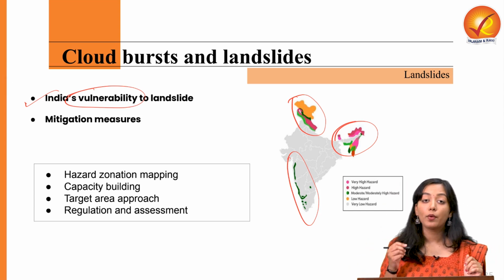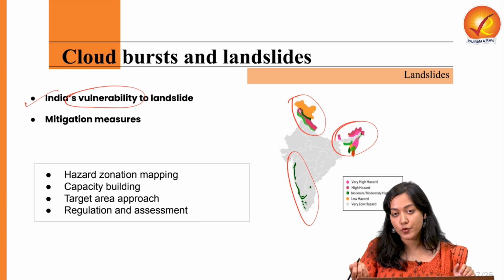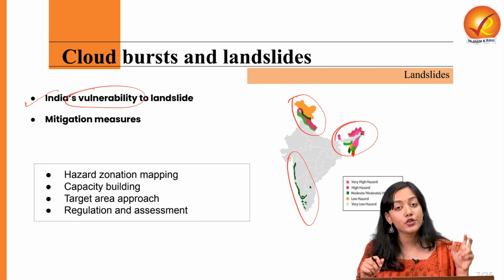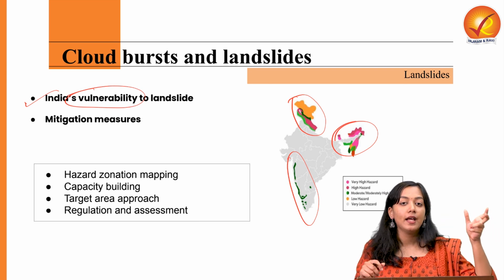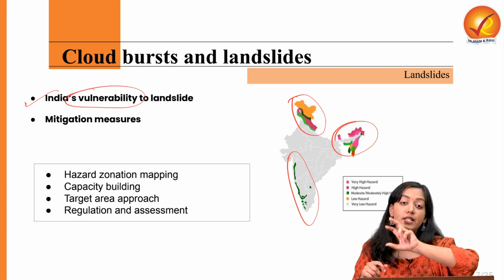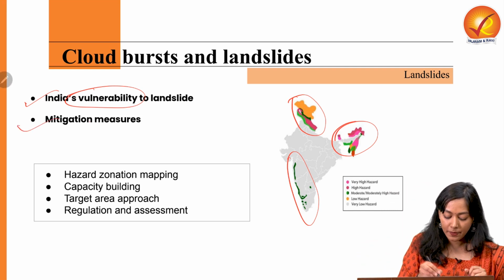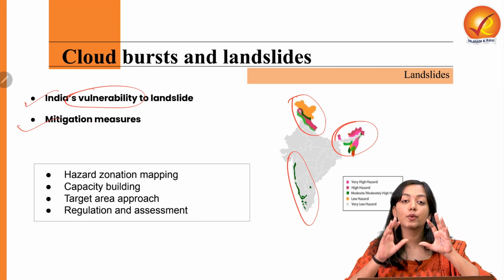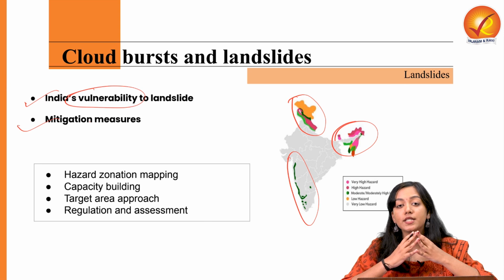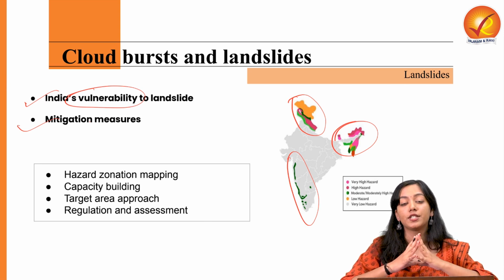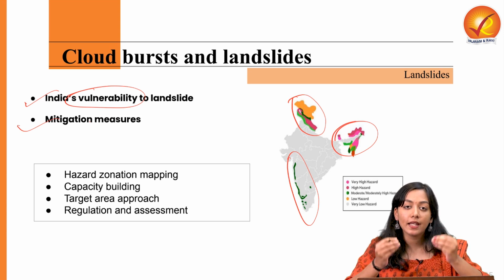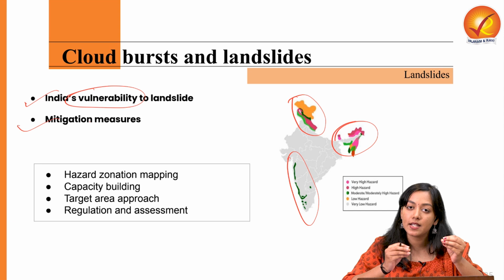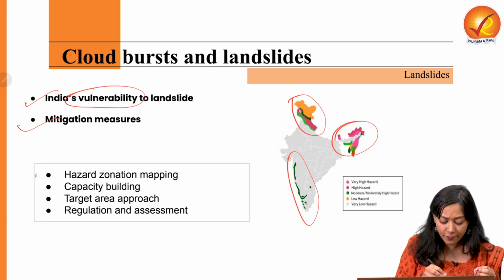Now, when we have talked about India's high vulnerability with regard to landslides, should we not talk about the mitigation measures that we should take in the first place so that the hazard of landslide cannot be converted into a disaster? So let's understand some mitigation measures. First and foremost, we need hazard zonation mapping with the help of technologies like drones, AI, blockchain technology, bots, etc., so that we can predict a particular area's vulnerability towards landslides or cloudbursts. That is the first thing.